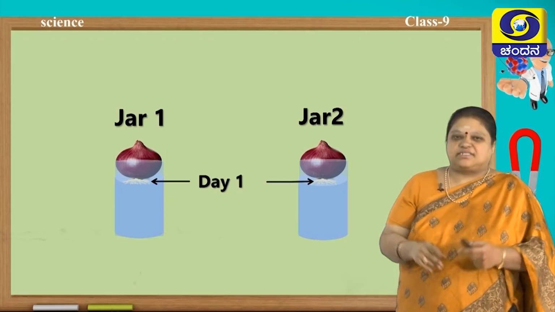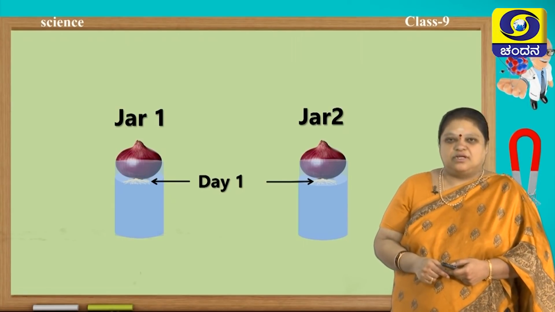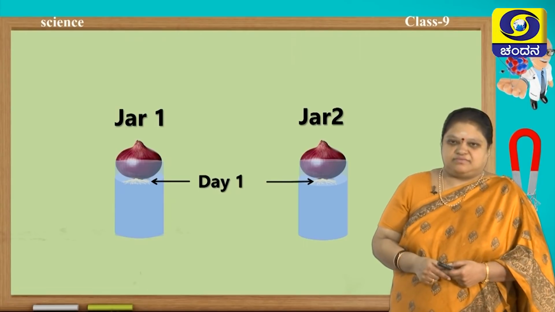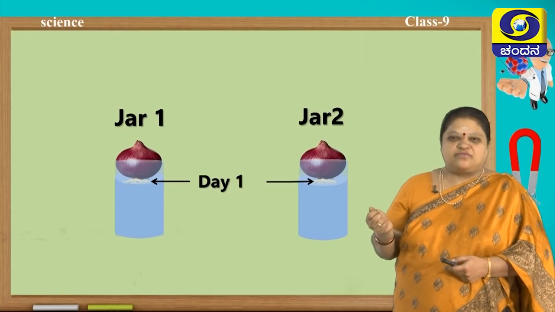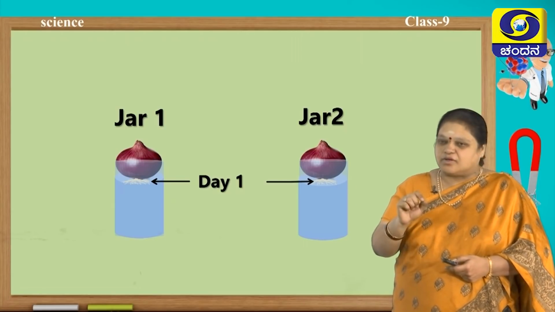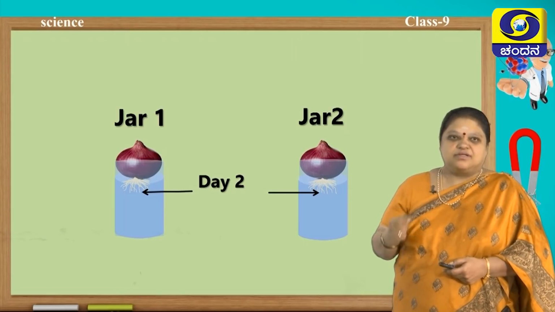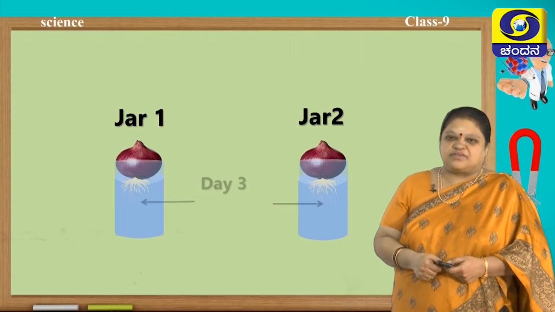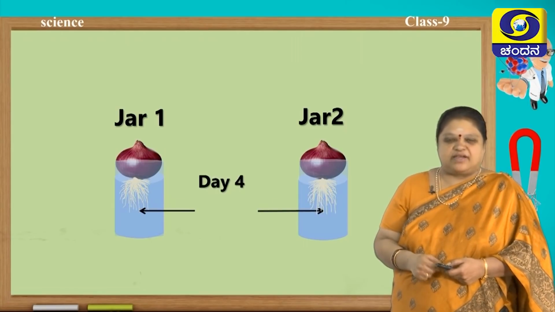Next, I make a tabulation column and document whatever I do and observe. After one day I will see the growth of roots and note the length. On the second day I will again observe and note down. Again after the third day, and again after the fourth day I will note down.